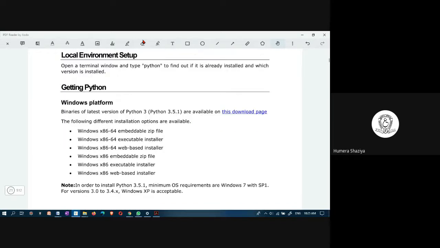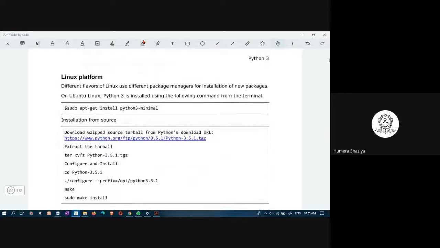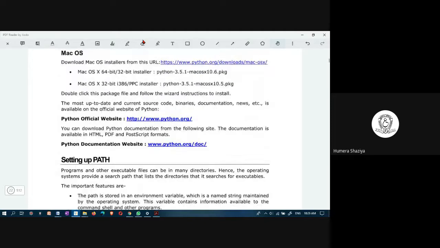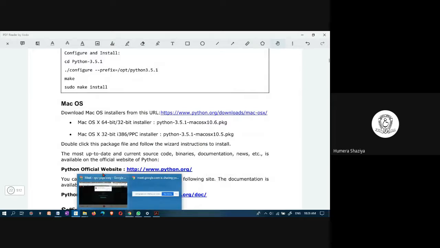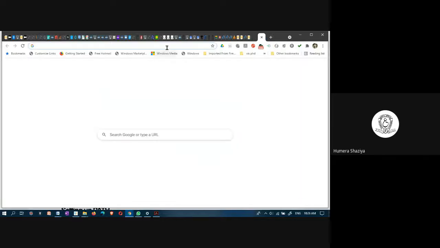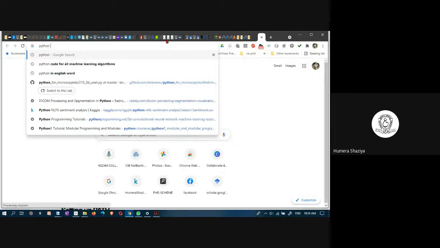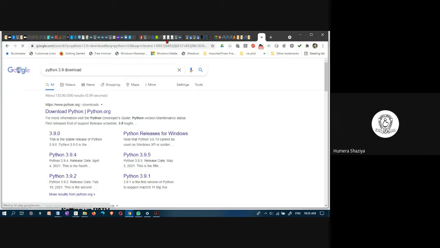To do local setup, this shows the Linux environment and Mac environment, and the Windows environment is not given in this. But to set up in the Windows environment, you can type Python, okay, python.org.